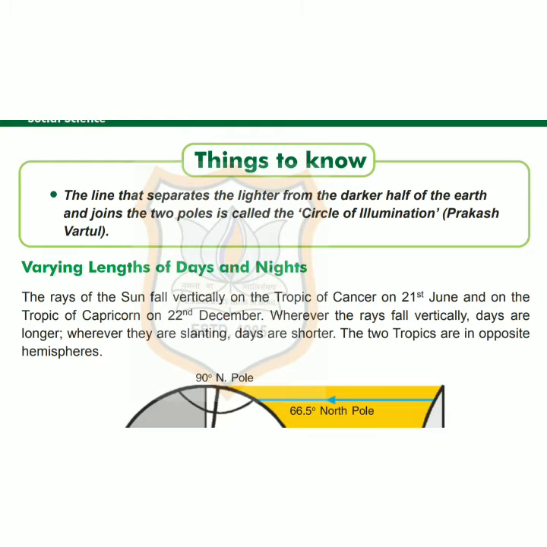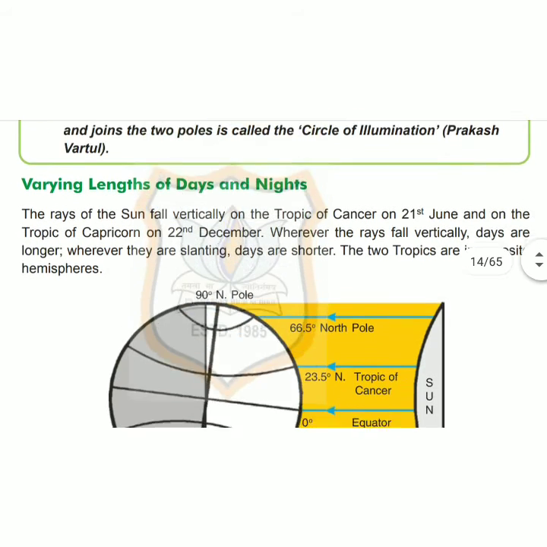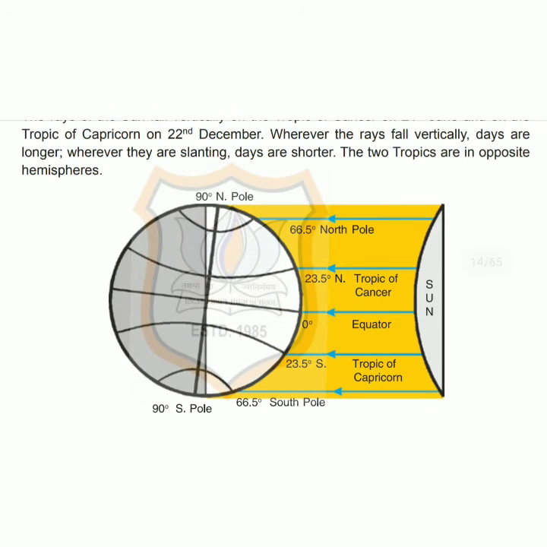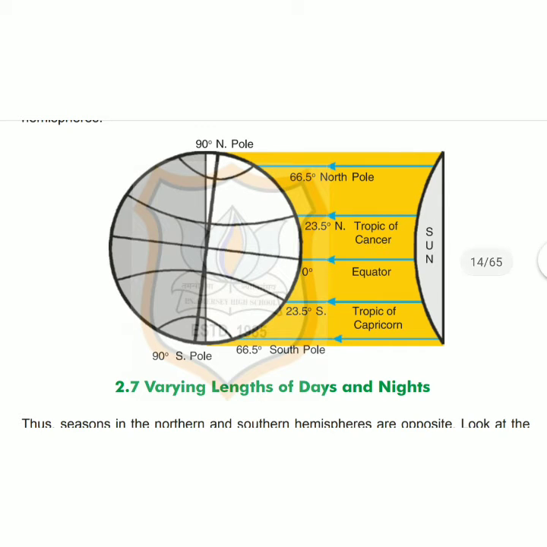The rays of the sun fall vertically on the Tropic of Cancer on 21st June and on the Tropic of Capricorn on 22nd December. Wherever the rays fall vertically, days are longer. Wherever they are slanting, days are shorter. The two tropics are in the opposite hemisphere. Thus, seasons in the northern and the southern hemisphere are opposite.